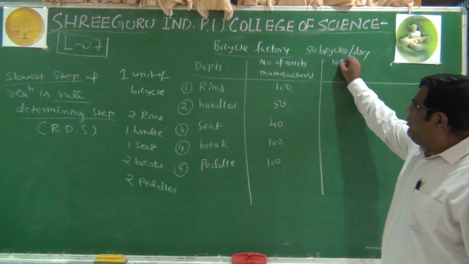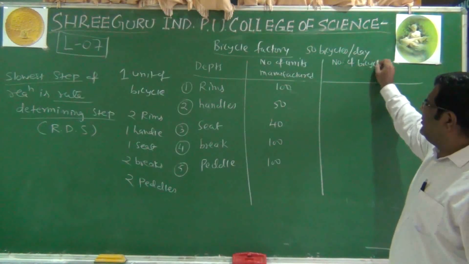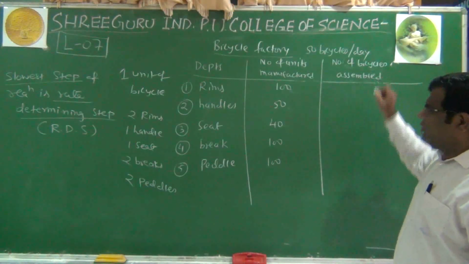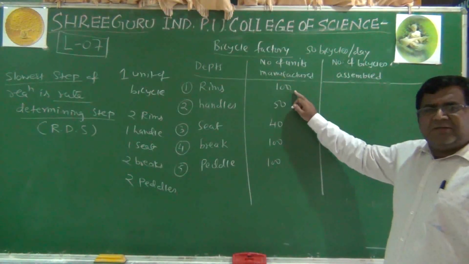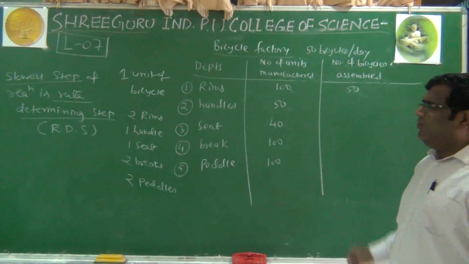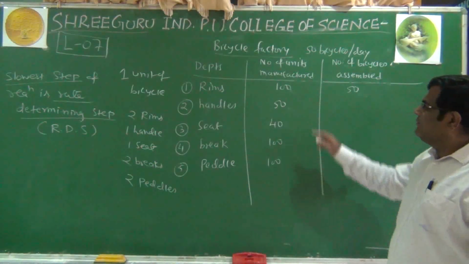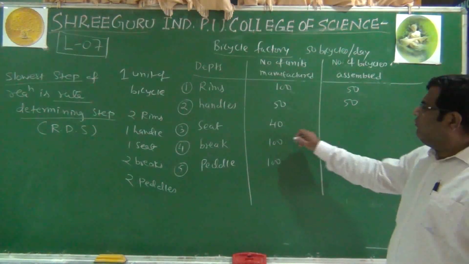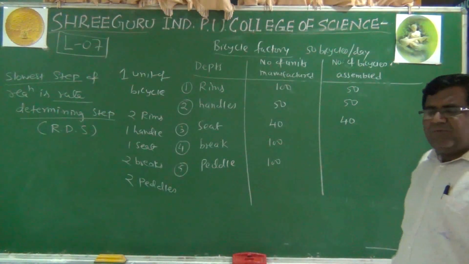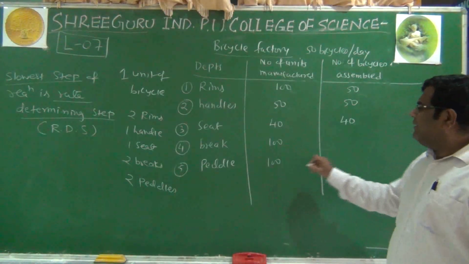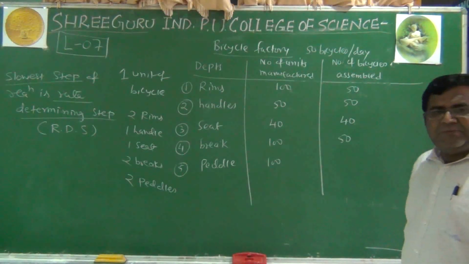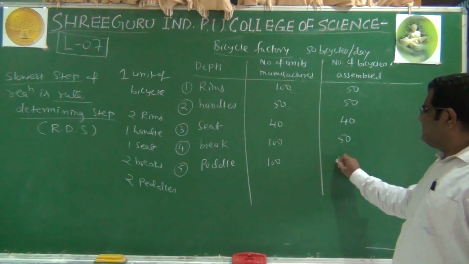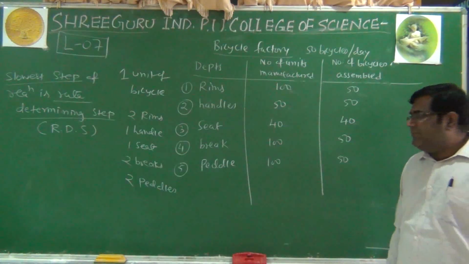If you look at the third column, number of bicycles assembled out of it, the 100 rims are sufficient for 50 bicycles, 50 handles are sufficient for 50 bicycles. The 40 seats will produce only 40 bicycles. 100 brakes can produce 50 bicycles when they are assembled together, and with 100 pedals, again 50 bicycles can be assembled.